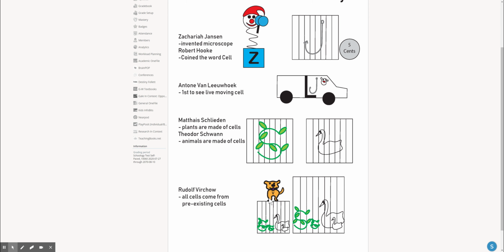He said that all cells come from pre-existing cells. So we're going to say that this cell came from that cell, this baby plant came from that large plant, and that baby swan came from that swan. Basically, he said all cells come from other cells. In other words, all cells come from pre-existing cells.